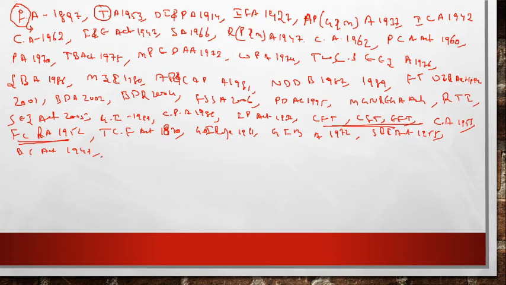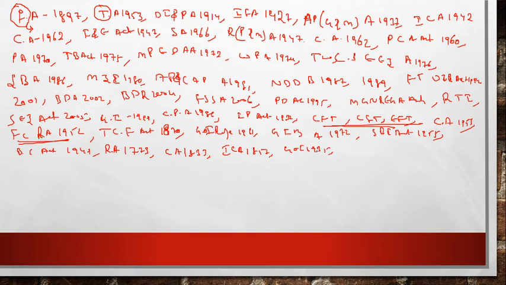Next in this, our first act would be Regulation Act of 1773. Second is Charter Act of 1833. Next is Indian Council Act of 1858. Next is Government of India Act of 1935.